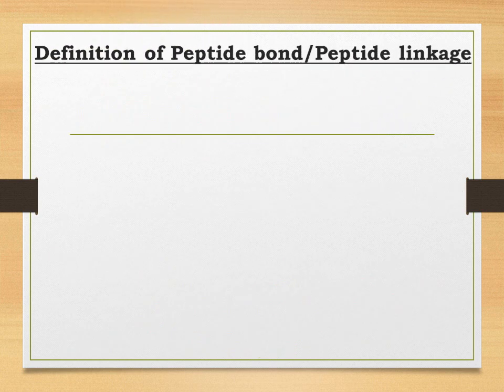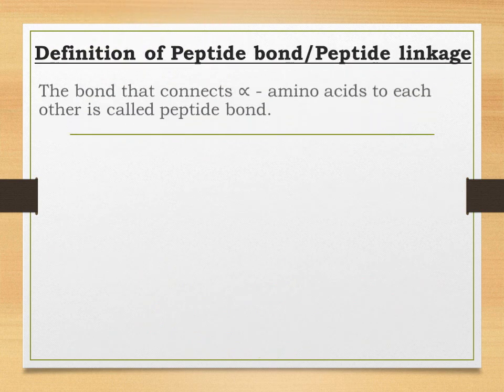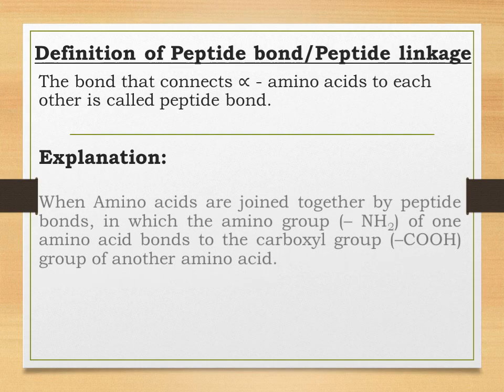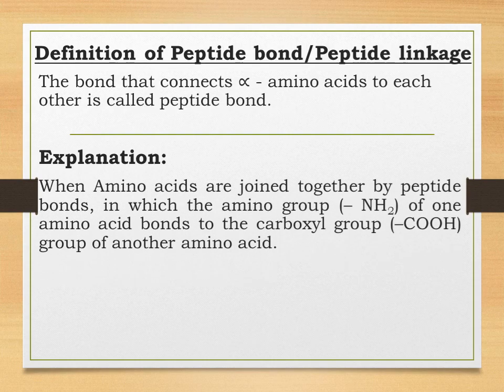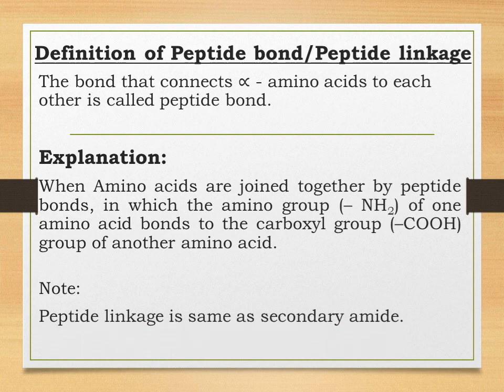Students, now let us study what a peptide bond is. It is also called a peptide linkage. Before that, let us understand what an alpha amino acid is. We have already studied alpha amino acids. Alpha amino acids are carboxylic acids, and they have an amino group bonded to the alpha carbon, that is, the carbon next to the carboxylic group. So an alpha amino acid has an amino group and a carboxyl group.